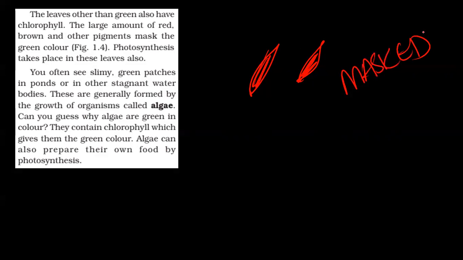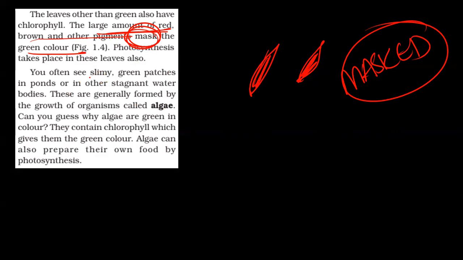Now there can be leaves, you must have seen leaves, red color, orange color, different colors you can find. But how does photosynthesis take place in such plants? They also have chlorophyll, they are green plants, but it is masked by those pigments. The large amount of red, brown, and other pigments mask the green color. So photosynthesis takes place in those green parts. There is an activity given in the book. You can go through that activity.